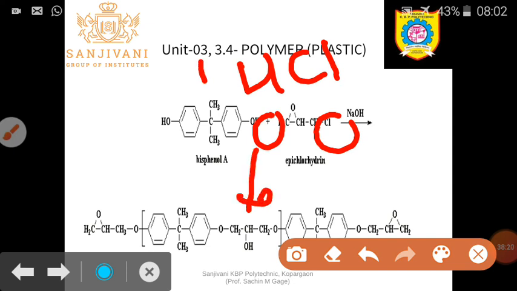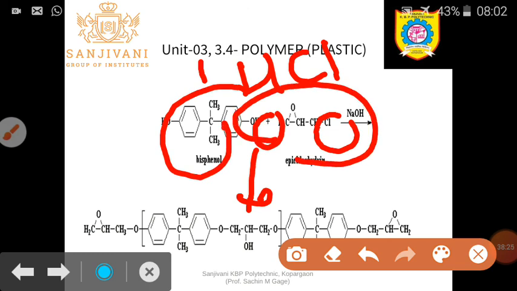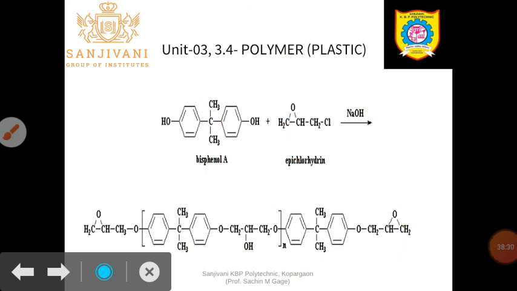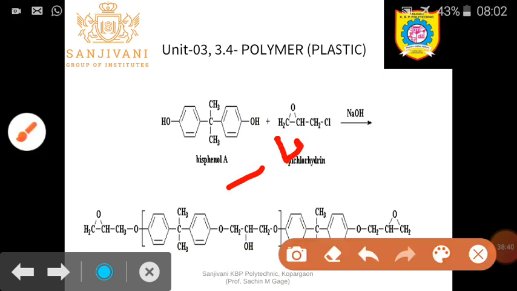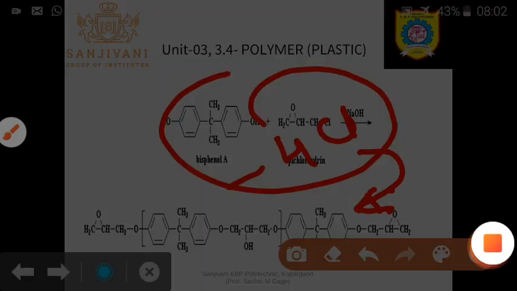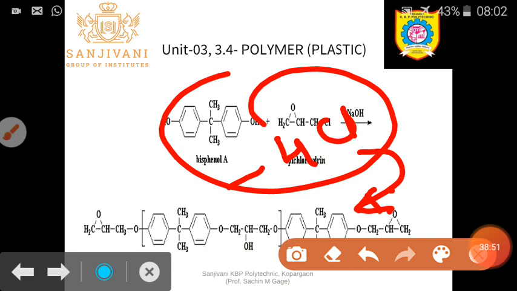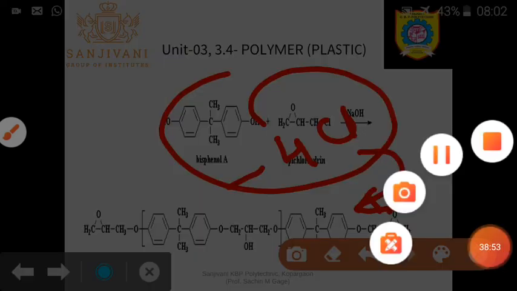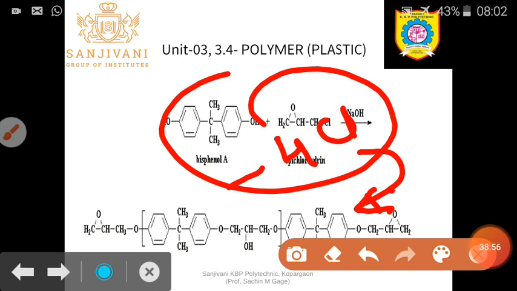The remaining moiety is joined to this which contains the epoxide group. That is called epoxy resin. In this way the bisphenol and epichlorohydrin combine together and undergo the condensation polymerization reaction, where the HCl molecule gets eliminated, and the structures combine together to form this new epoxy resin. So this is all about the formation of epoxy resin.